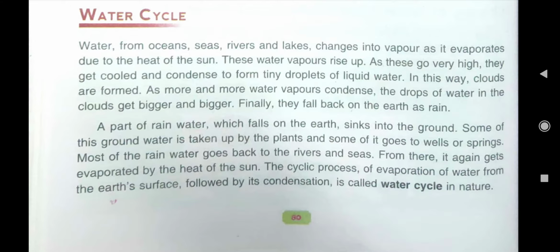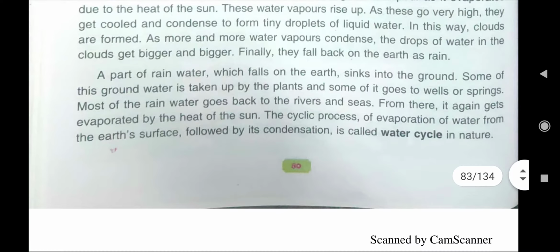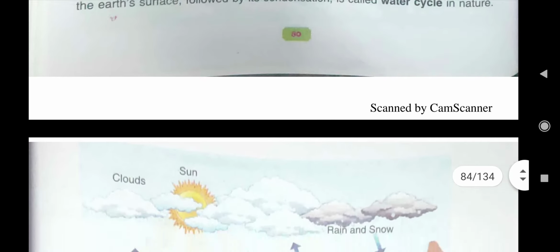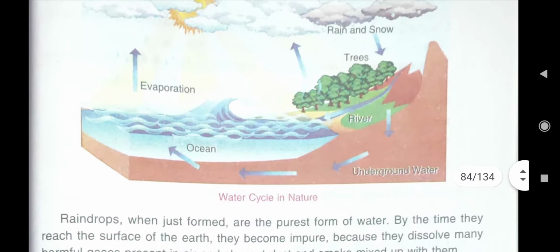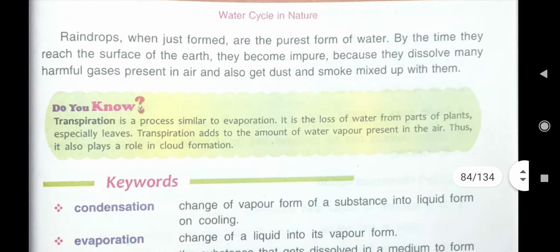And again this type of evaporation takes place, that is the continuous circulation of water in the atmosphere in various forms. You also learnt about this water cycle diagram, that is very important.